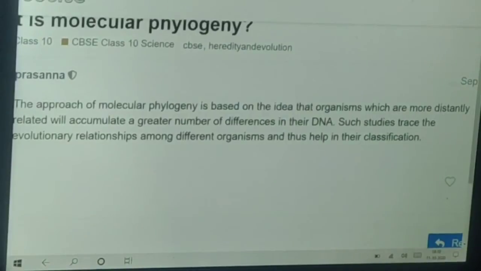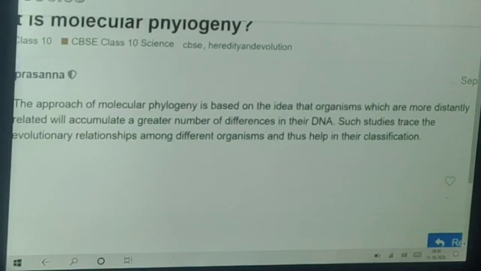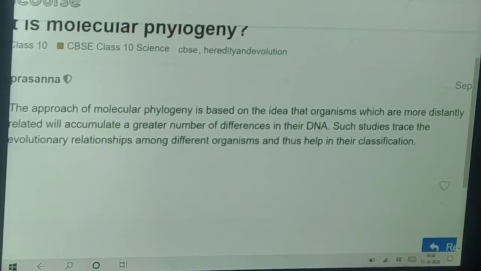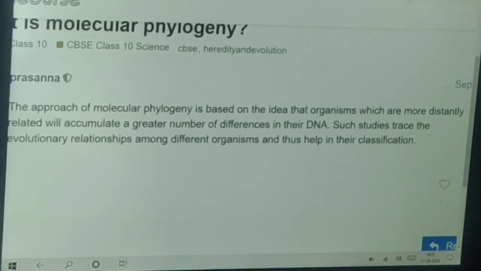Our next topic is molecular phylogeny. Now, what is molecular phylogeny? The approach of molecular phylogeny is based on the idea that organisms which are more distantly related will accumulate a greater number of differences in their DNA. Such studies trace the evolutionary relationships among different organisms and thus help in their classification.